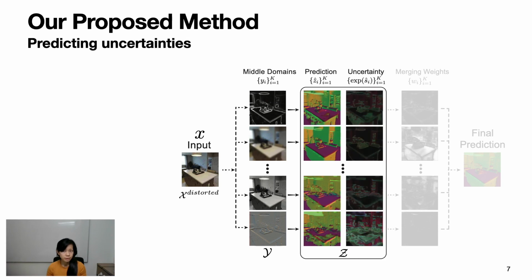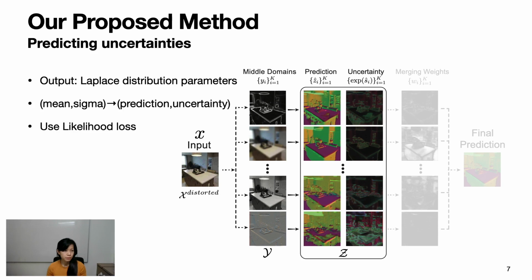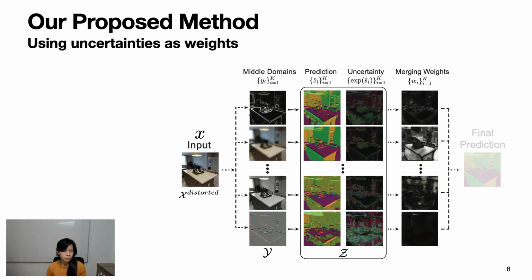To obtain uncertainties, we model the network output as a Laplacian distribution with parameters mean and sigma, where mean is the prediction and sigma is the corresponding uncertainty. We then train the network with a negative log likelihood loss. In the uncertainty shown here, darker means more confident. We convert the uncertainties to merging weights by taking the inverse of each path's uncertainty.